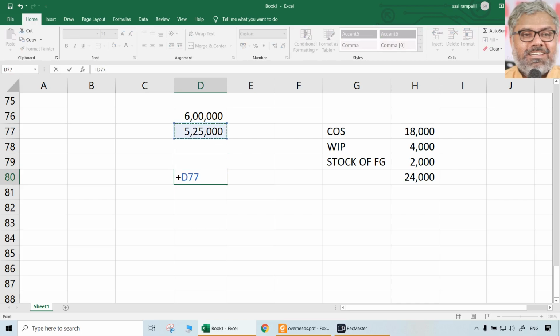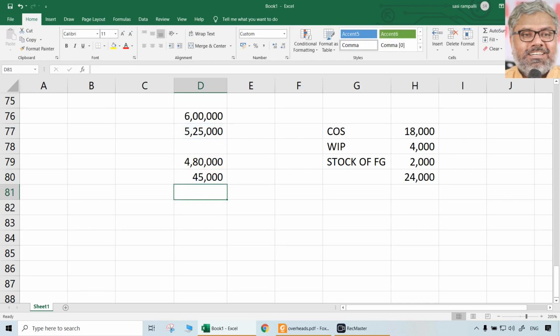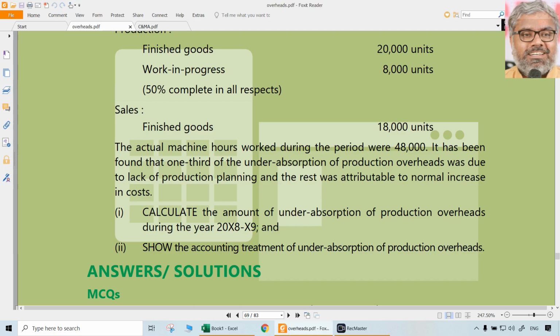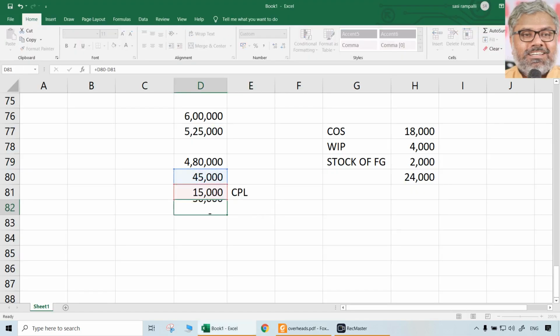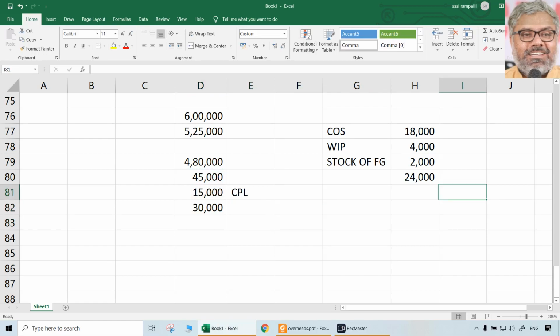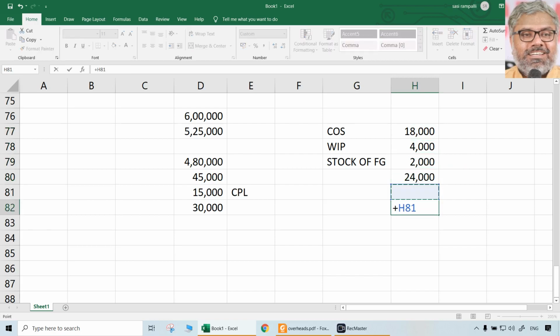How much? 525 minus this 4,80,000. In this, one third means 15,000, of course, should be charged to costing P&L account directly because it is due to lack of planning, which means an abnormal thing. Rest is attributable to normal. So the remaining, 30,000, has to be distributed among these three things in the same ratio. Simple. So what is the supplementary rate that we can use here?